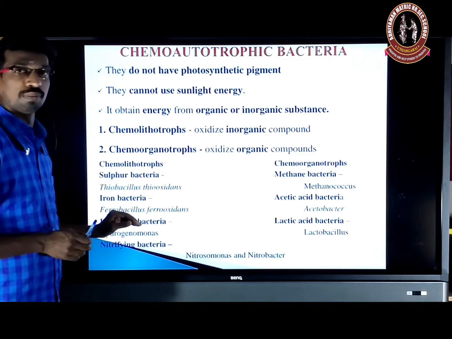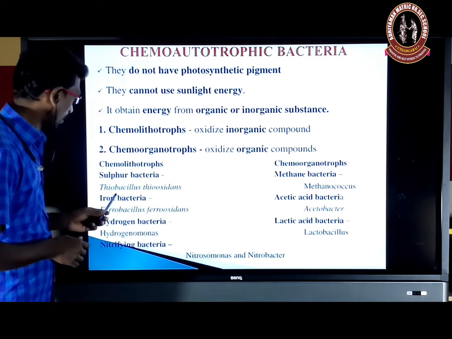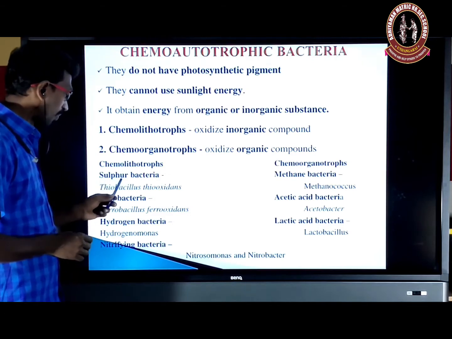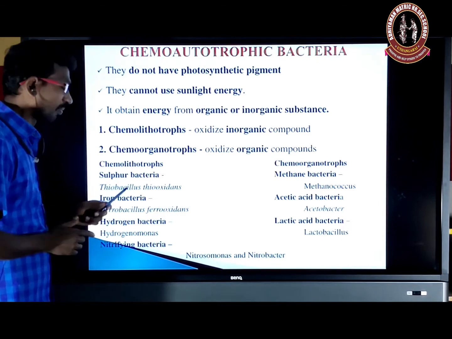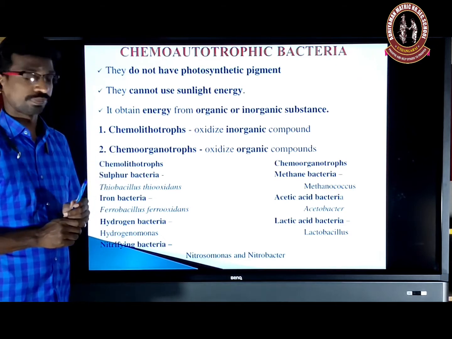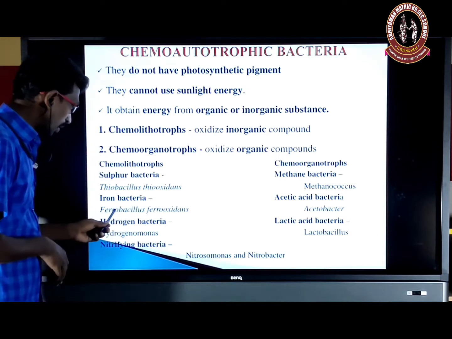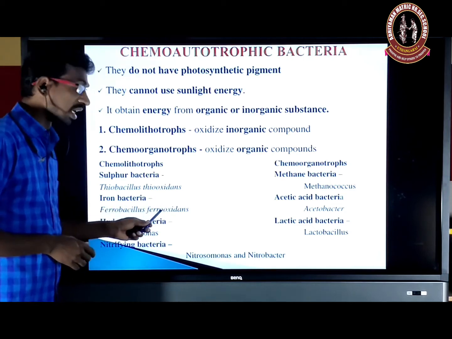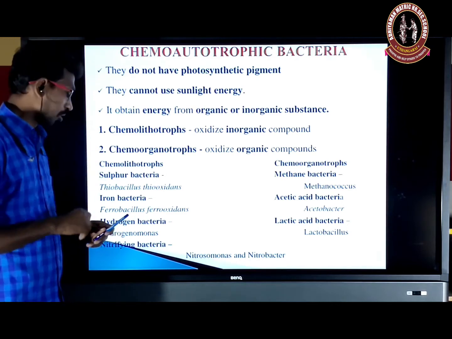So here they give us a list of examples for the chemolithotroph and chemoorganotroph. For sulfur bacteria, example Thiobacillus thiooxidans. So the Thiobacillus bacteria oxidize sulfur compounds. And iron bacteria oxidize only iron compounds, for example Ferrobacillus ferrooxidans. Hydrogen bacteria oxidize hydrogen compounds.